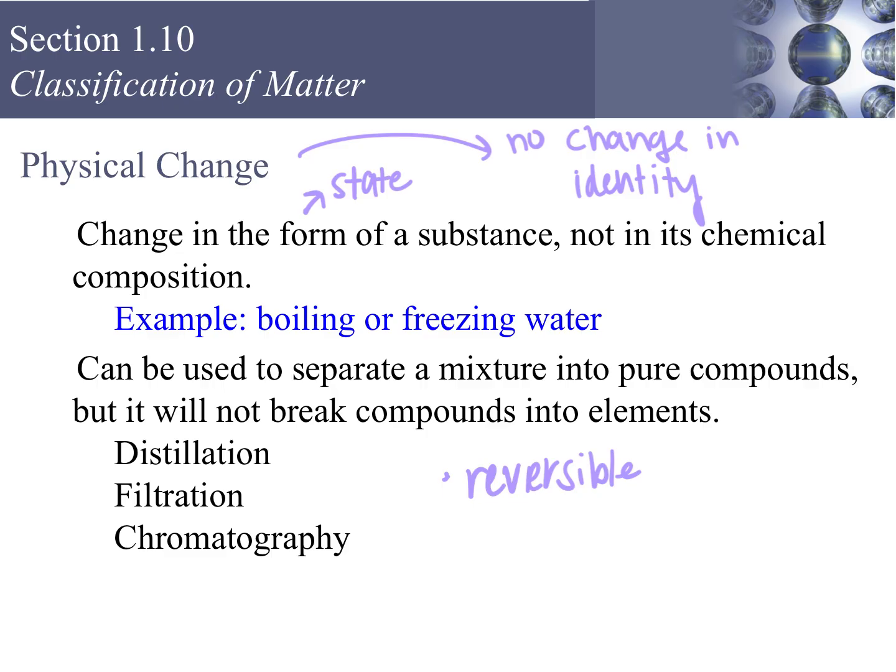Okay, so physical changes are things like melting, boiling, evaporating, right? Freezing, all that kind of stuff. Those are all examples of physical changes. We can use them to separate a mixture into pure compounds, but it will not break the compounds into elements, right? With physical changes, we can move things or manipulate things in a physical sense, but it's not changing their identity.